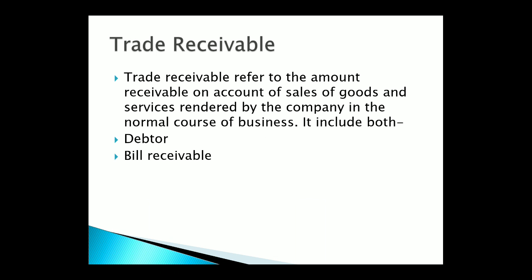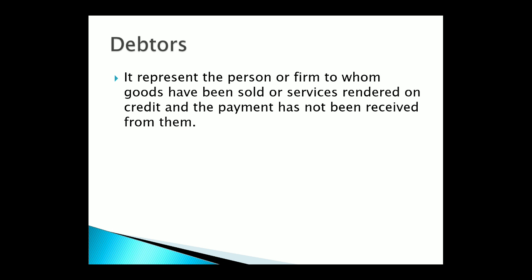Now we will talk about what you understand by debtors. Debtors represent the person or firm to whom goods have been sold or service rendered on credit and the payment has not been received from them. Debtors includes the firm and person also who has taken some goods or services from the firm and not paid the amount, and promised to pay in future.